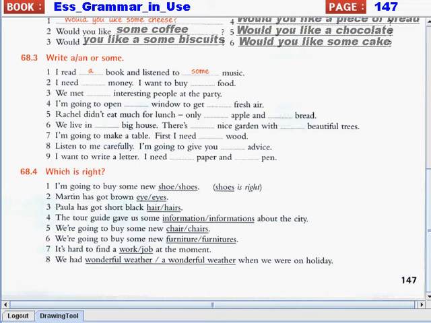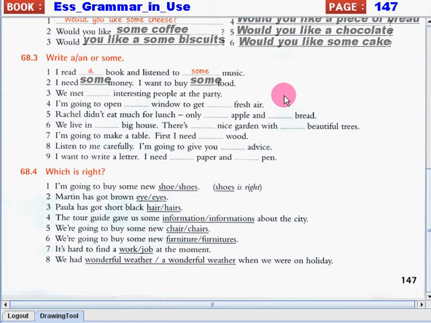Now let's go into number 2. I need blank money. I want to buy blank food. Here we have to say some money and some food. Money and food are uncountable nouns. That's why we used some.